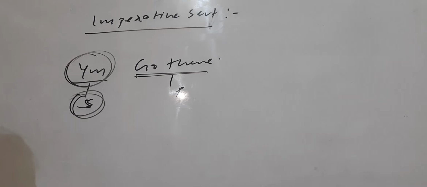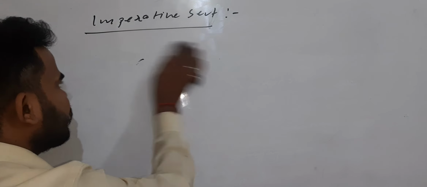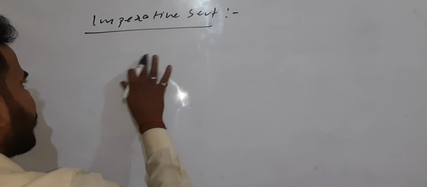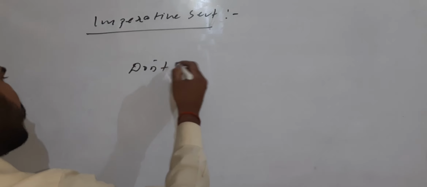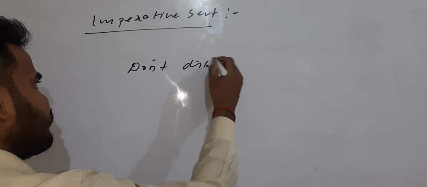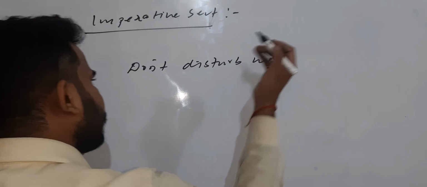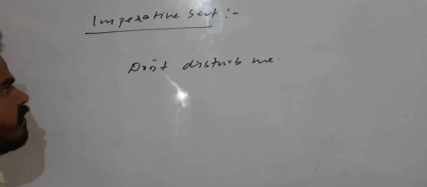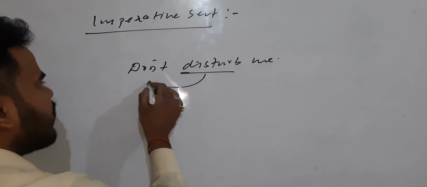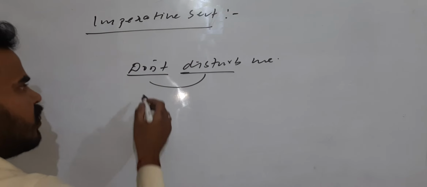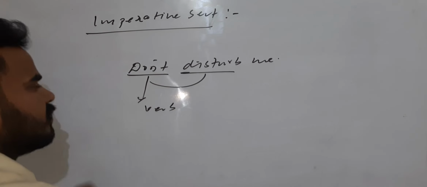Suppose one more thing I'm asking. Okay, sir, yes, you will tell me. Next, "Don't disturb me." So what is the subject here? Now you will say, sir, before "disturb" there is another word. What is it? "Don't." You know, "don't" is also a kind of verb.